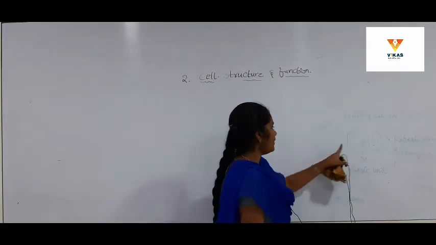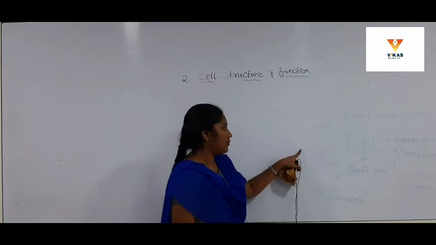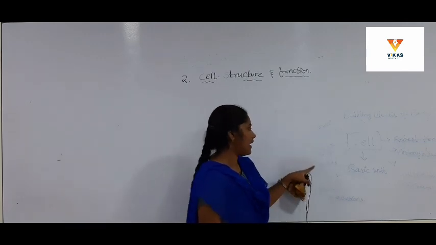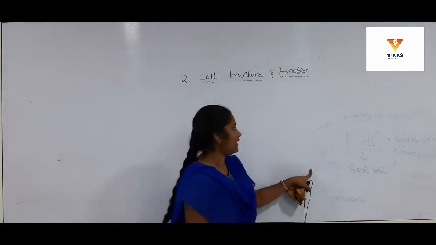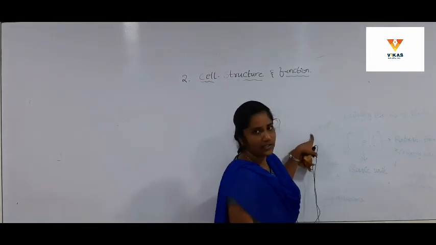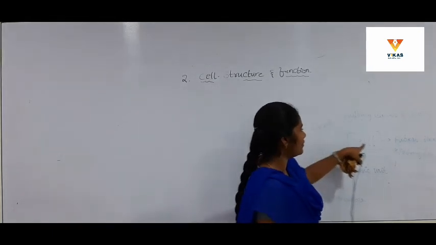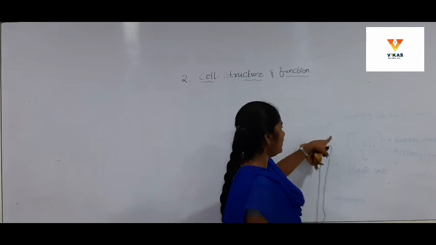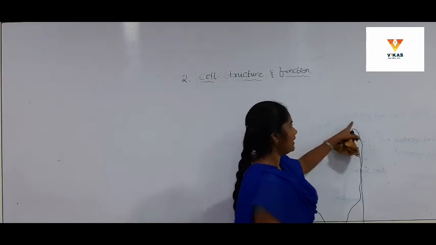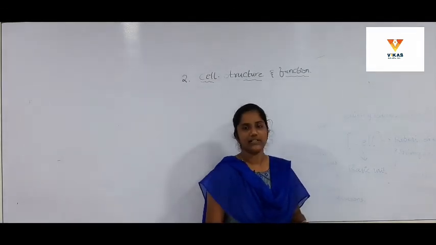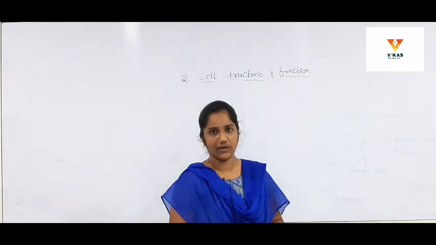And the cell has a cell wall and nucleus. The cell wall protects the cell, and it has a round body called the nucleus in it, and the cell is very minute, so we have to use a microscope to observe the cell structure. And cells are the building blocks of the body, which resemble the building blocks, the bricks of a building.